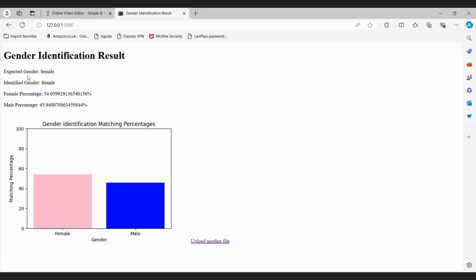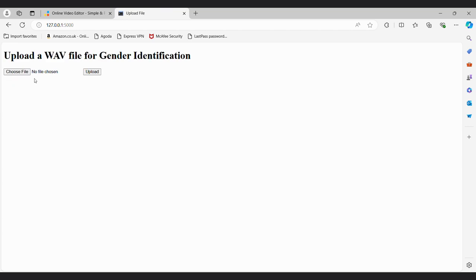We'll get the identified gender based on the female percentage and male percentage. This is the matching percentage. And also we'll get the bar graph with the female and male matching percentages. We can also upload another file here. Again we need to choose a file and upload. This is our project, voice based gender recognition using MFCC and GMM.